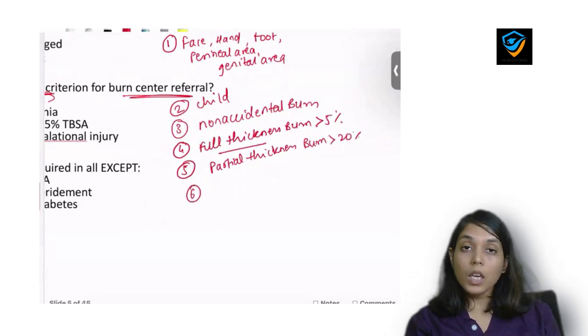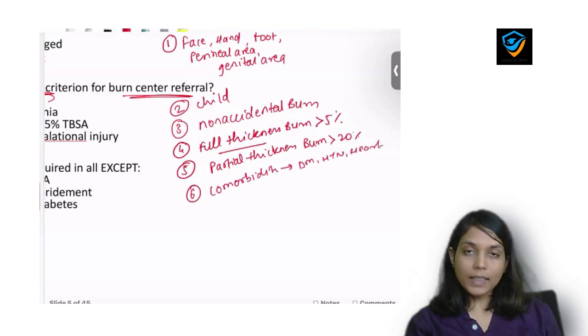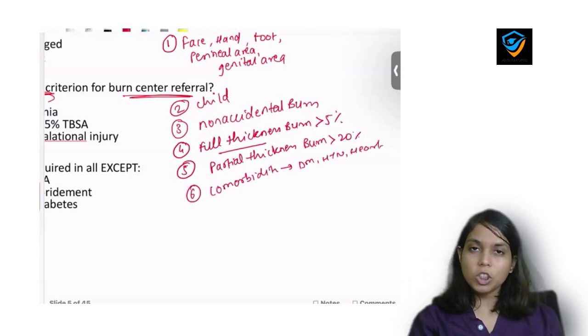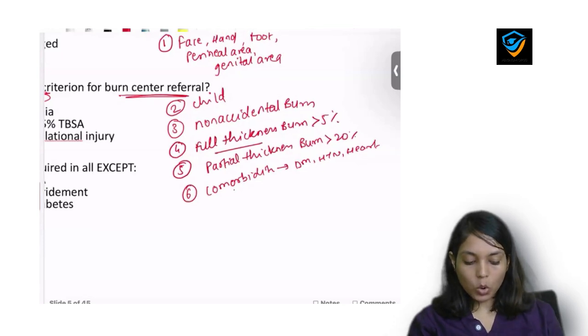Okay. If patient is having comorbidities and severe burn. And what are the comorbidities? It can be diabetes mellitus, it can be hypertension, it can be heart disease. So all these patients will require ICU setup to manage, or a specialist to manage these patients, and only a surgeon cannot fulfill all the requirements. So we need to refer him to the higher center.